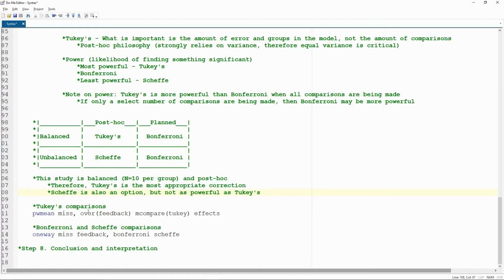So, to run our Tukey's adjustment, we're running contrast tests, and we're adjusting our p-value through a Tukey's adjustment. The command is pwmean, the DV, over, and then in brackets our IV, mcompare Tukey. So this is telling Stata how to compare. This is the adjustment I want you to make in my comparisons. And we need to ask for the effects or we'll get nothing.